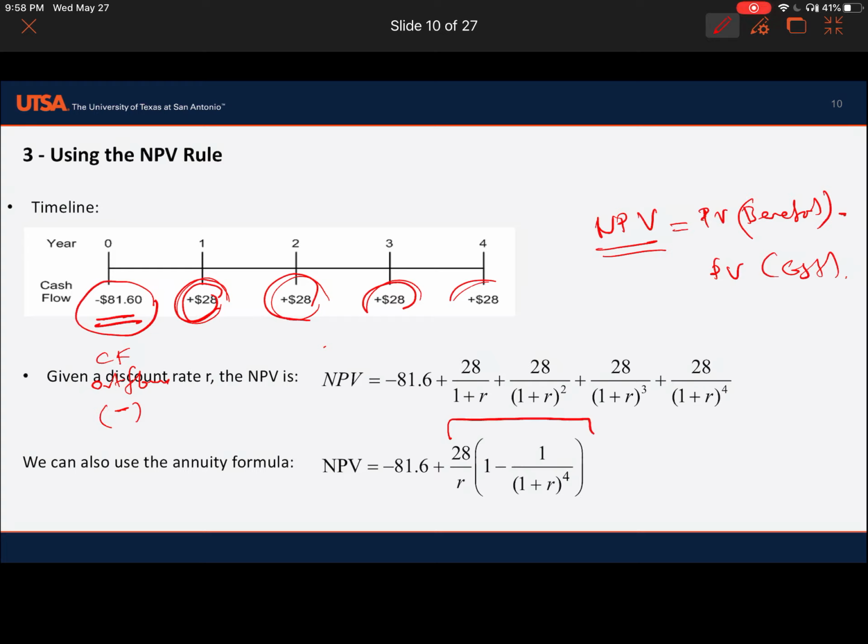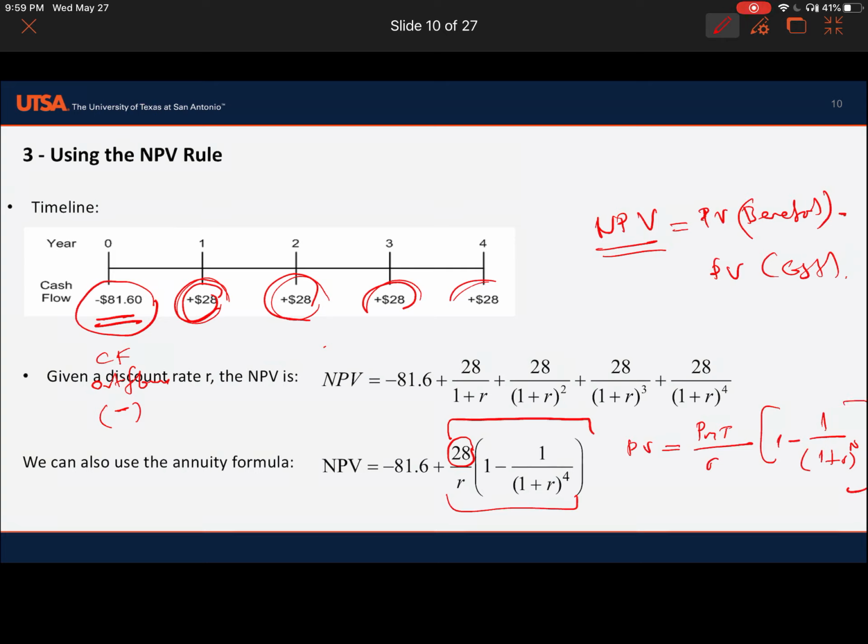But we will be using the financial calculator. So this is 28 payments, present value of annuity, which is payments over cost of capital times 1 minus 1 over 1 plus cost of capital to the power of n.